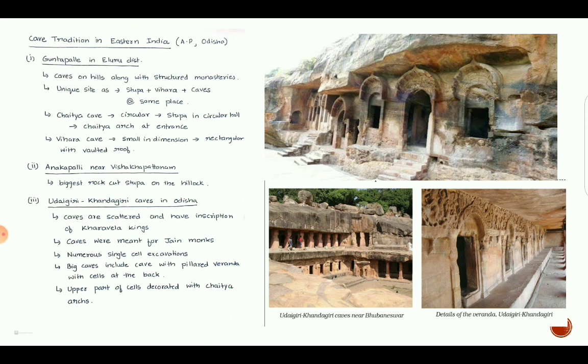Caves are on hills along with structured monasteries. It is a unique site, as in Guntupalli we find stupa, vihara and caves all at the same place. We do not find this combination in any other place. The Chaitya cave is circular, with a stupa in a circular hall and a Chaitya arch at the entrance. See this entrance is decorated with the form of the upside vault of the Chaitya arch and the entire cave is in circular form. The Vihara cave is small in dimension and with a rectangular vaulted roof.